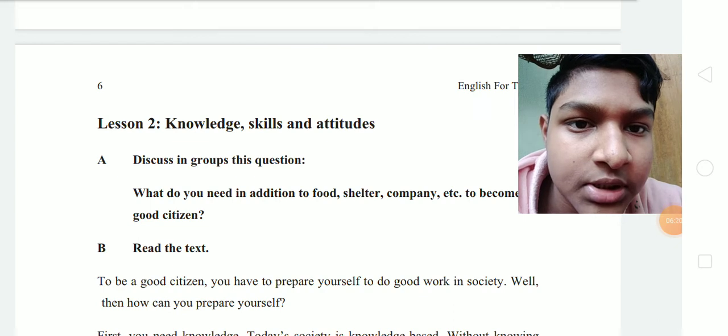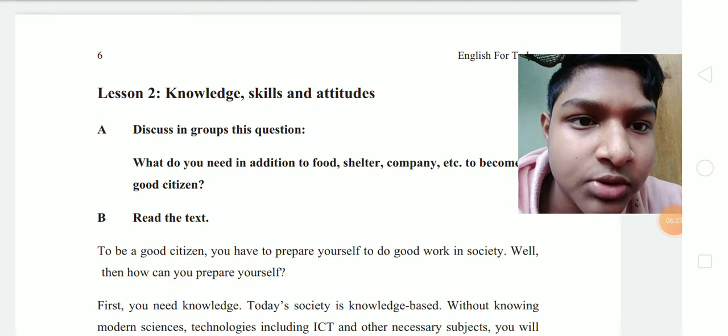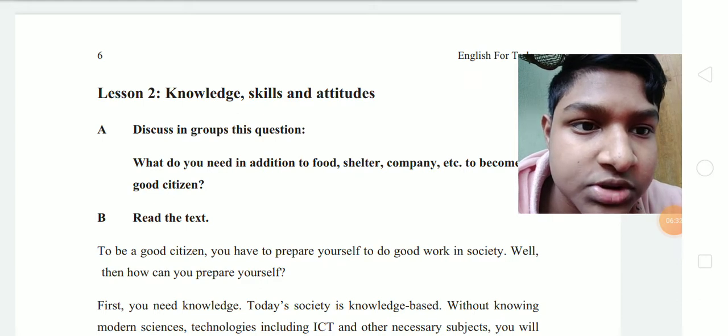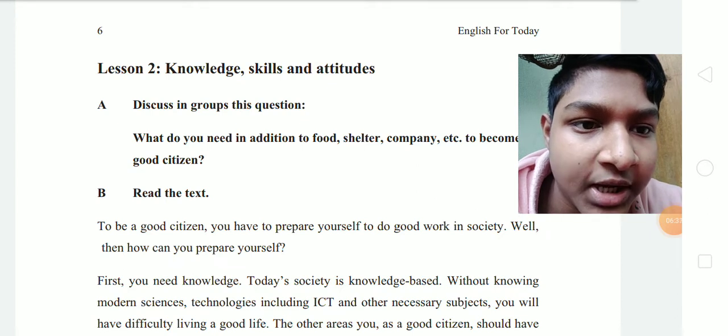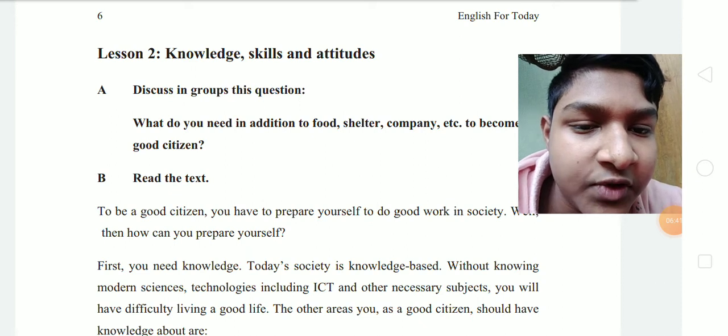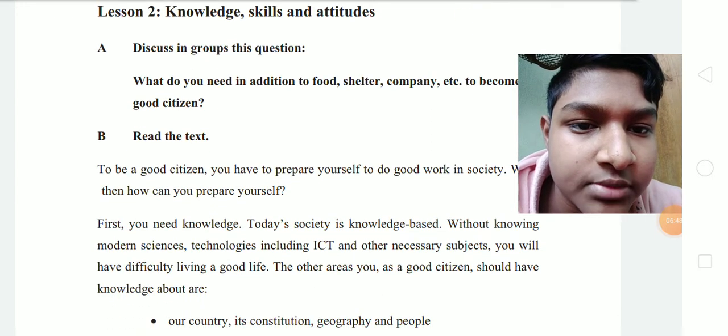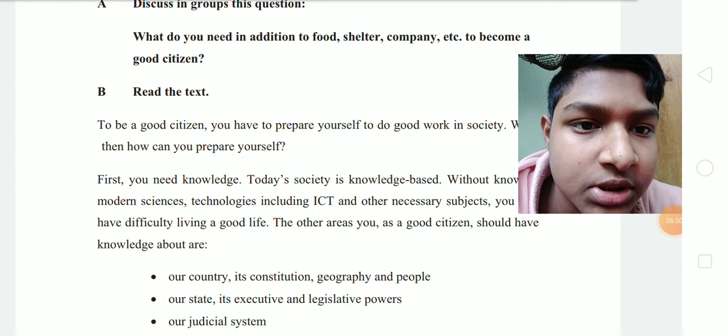B. Read the text. To be a good citizen, you have to prepare yourself to do good works in a society. Then how can you prepare yourself? First, you need knowledge. Today's society is knowledge based. Without knowing modern science and technologies, including ICT and other necessary subjects, you will have difficulty living a good life. The other areas you as a good citizen should have knowledge about are our country, its constitution, geography, and people.